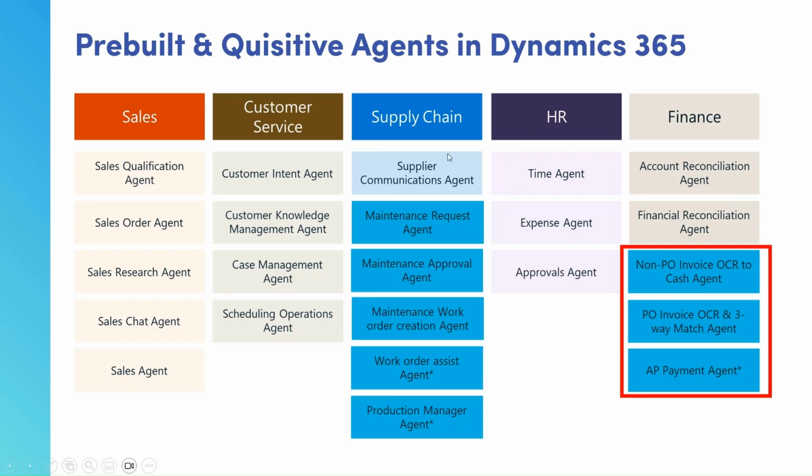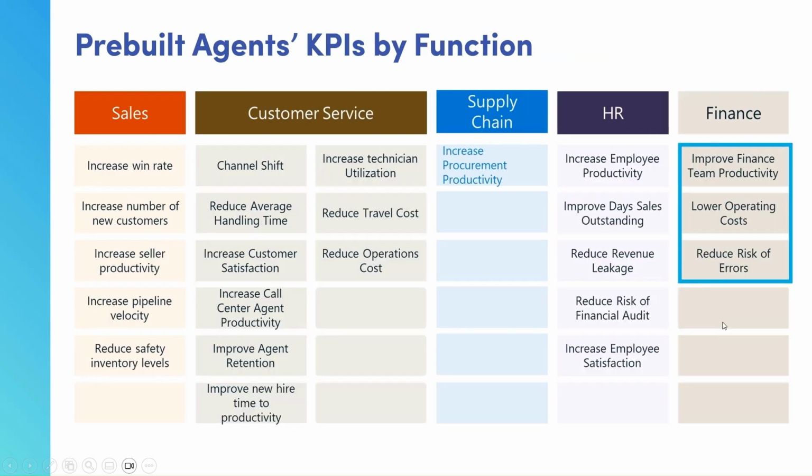Under supply chain, there's the customer supplier communication agent and the supplier communication agent, which we covered in a prior video series, and then several other agents that Quisitive has created that we're not going to cover in today's video, and then some from HR and finance. But today we're going to cover the non-PO related invoices and PO related invoices with a three-way match.